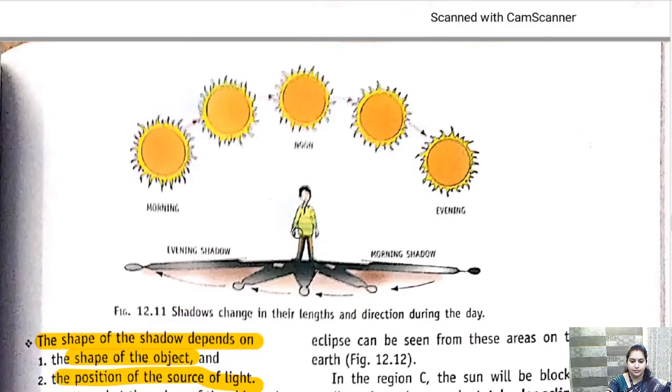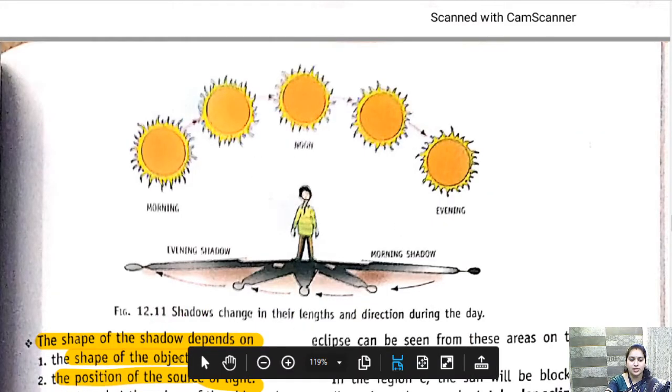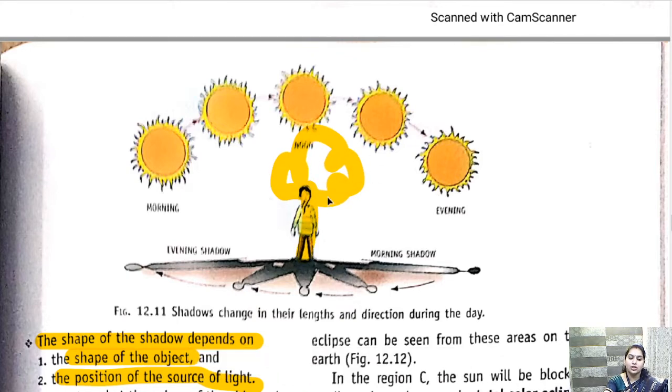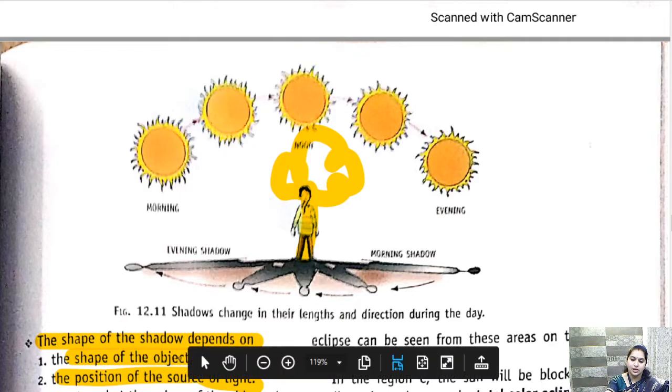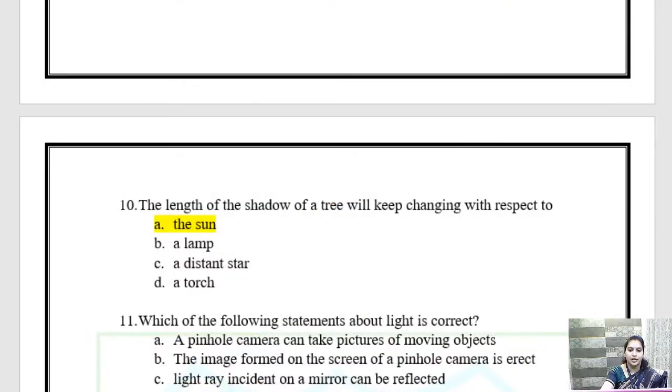Here, isn't it? So this boy is standing here, and when the position of sun is changing, its shadow is also changing its position. So similarly, consider a tree is here. Okay, there is no boy, we have tree. So how will the shadow of the tree change? With the change in the position of the sun. Clear? So I hope this answer is clear, beta. So the answer is the sun.